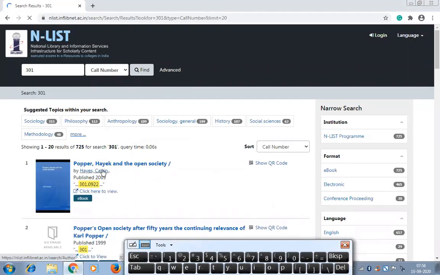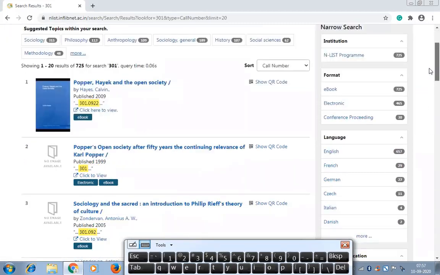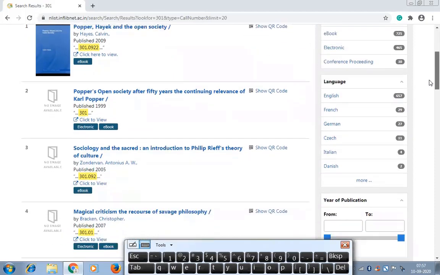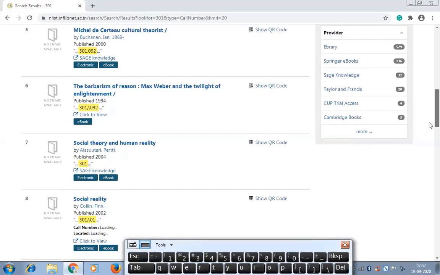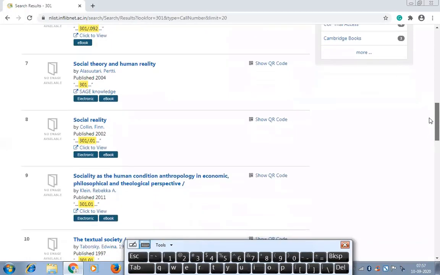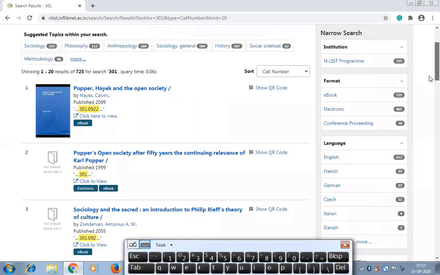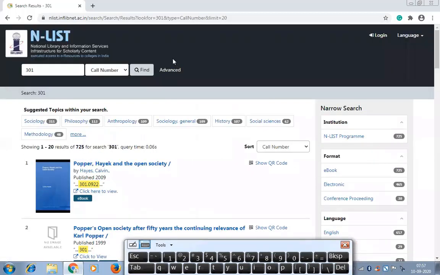See, all these books are of sociology. Or you can put the subject sociology, and you will get many results on sociology. Okay, but when you put a call number, it doesn't give you journals, it gives you only book form.